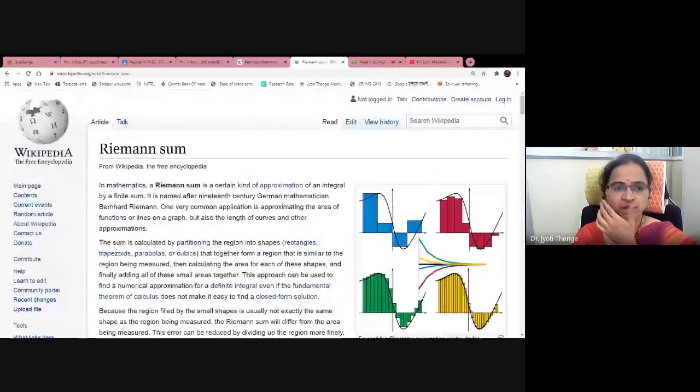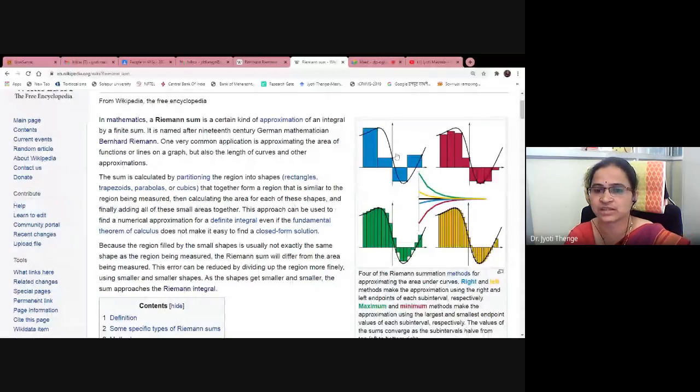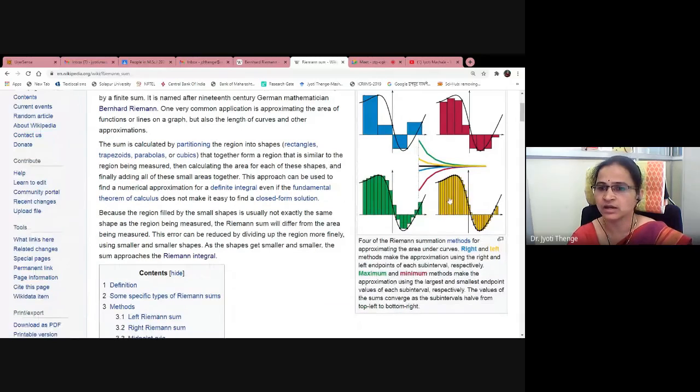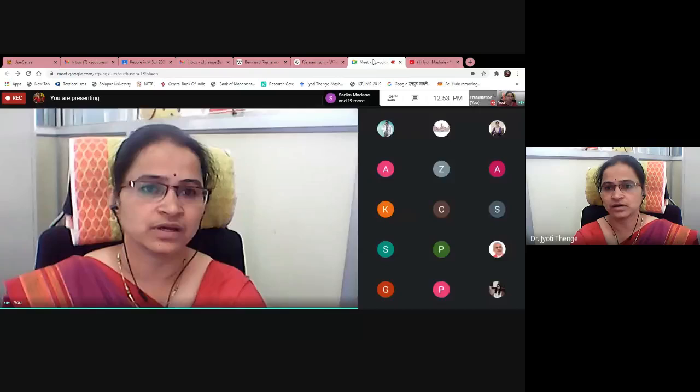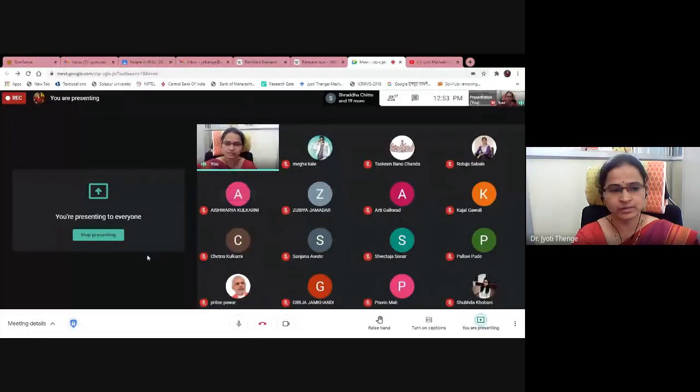I just want to show you with an animation. Is the screen visible to everyone? Check. This is the upper sum and lower sum calculated. I have not shown you below the x-axis, but below the x-axis, this is the upper sum and this is the lower sum. Due to a drastic change in the curve, we are observing this. Okay, so this is what the animation is.